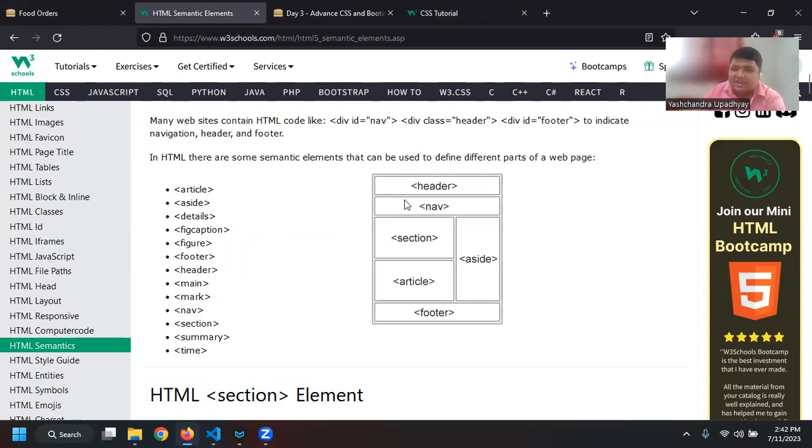So in the semantic tag, what it is saying is, let us say you have a header. So this is the header, right? So the school tutorial exercises, get certified, services, boot camp, and then other things. So this is, let us say, the header of a web page, right? Then we have something called a navigation bar. So this HTML, CSS, JavaScript, Python, I can move to any topic if I go through this. That will be my navigation bar.